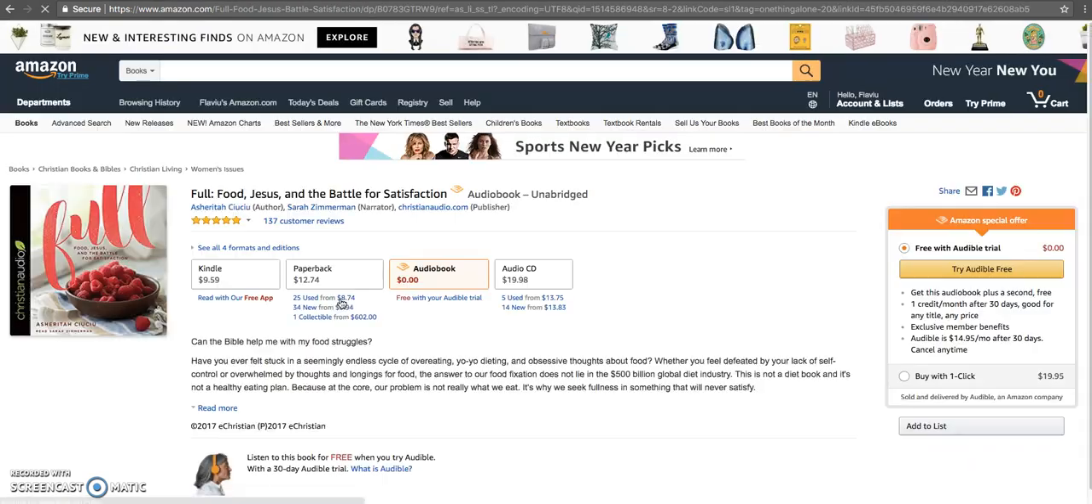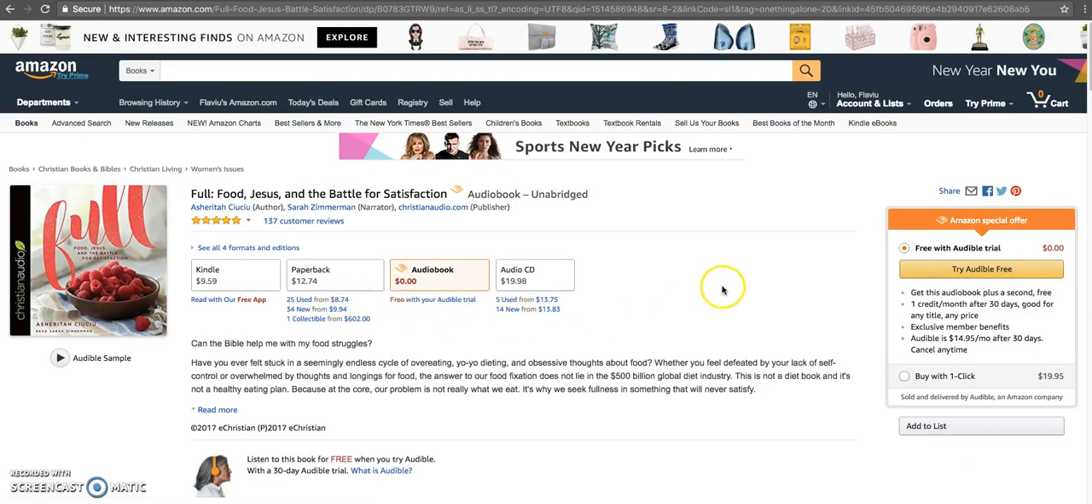This is available for any new Audible trials, and that trial is free. So when you click there, it'll take you to the Amazon page that shows a listing for the audiobook for Full. And you'll see here the Amazon special offer. It's free with the Audible trial. You can see all the details for that here. Just go ahead and click Try Audible Free.